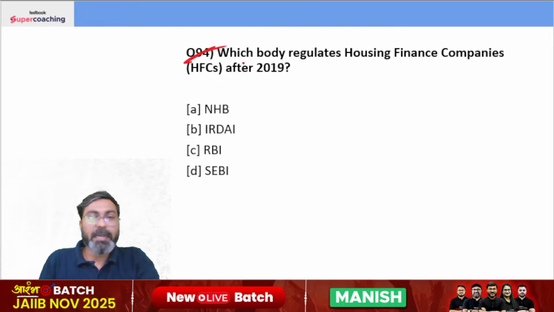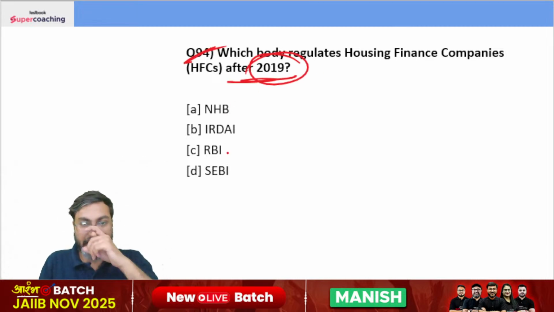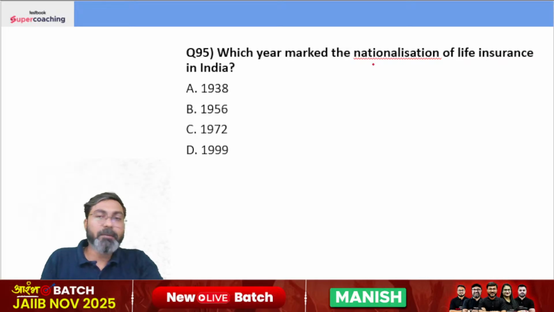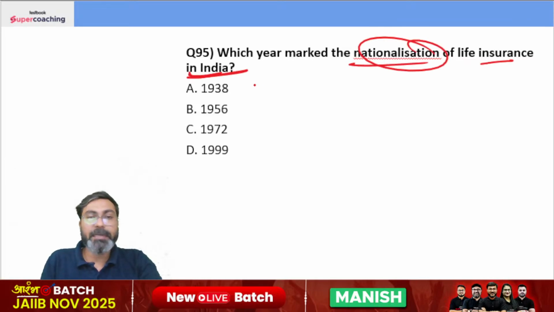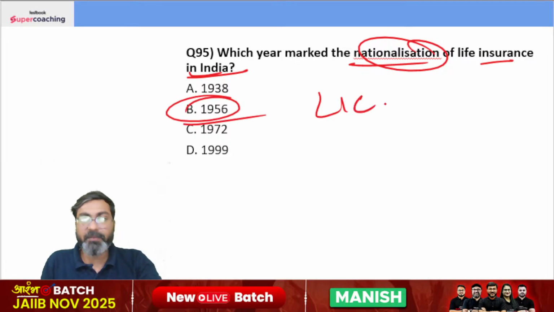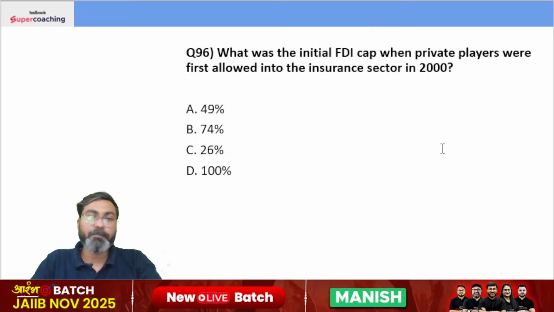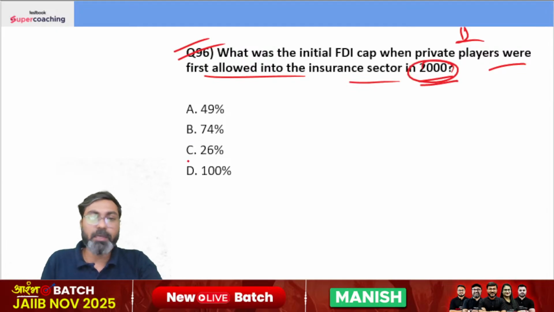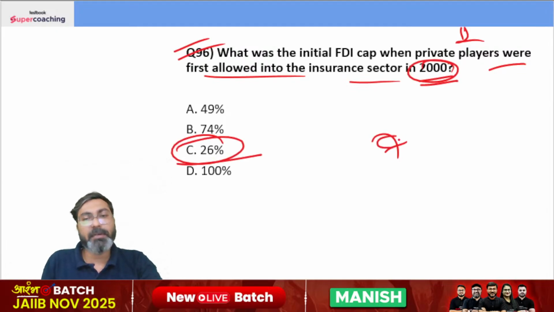Which body regulates housing finance companies after 2019? It is of course RBI. Option C. Which year marked the nationalization of life insurance in India? Life insurance in India, my dear friends, was nationalized through the LIC Act of 1956. The correct answer is option B. What was the initial FDI cap when private players were first allowed into insurance in 2000? That was 26%, and now it is of course 100%.